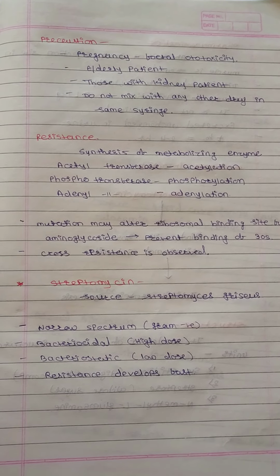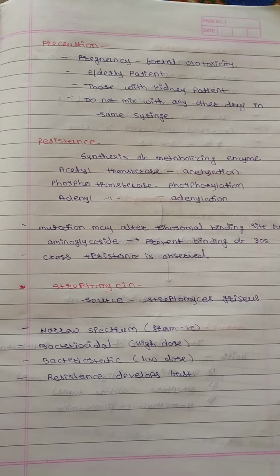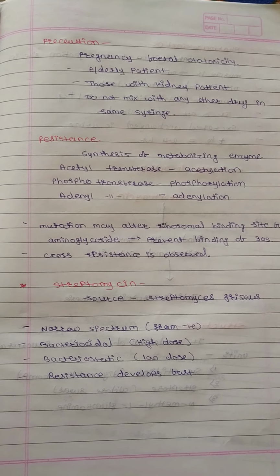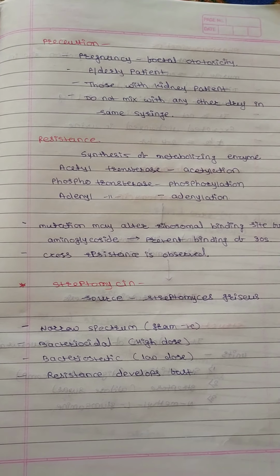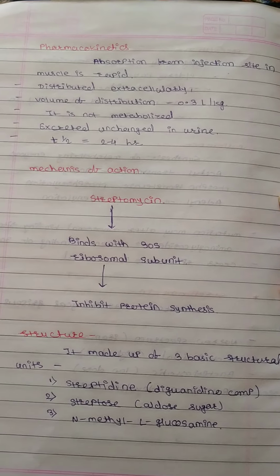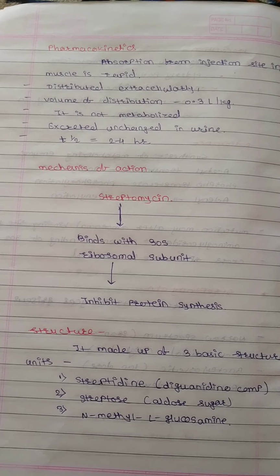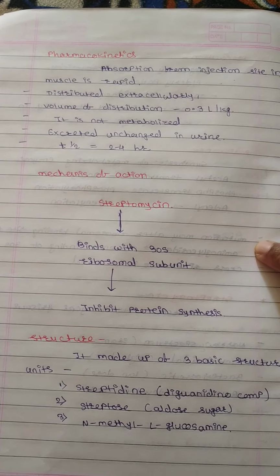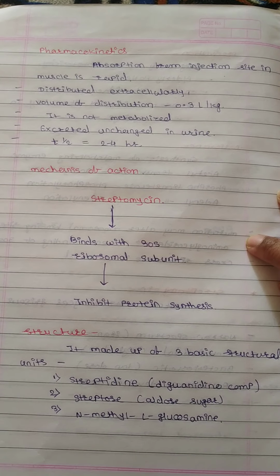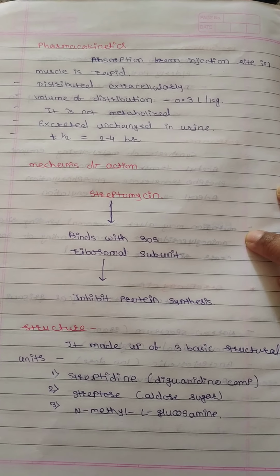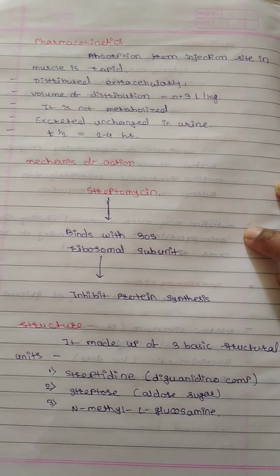First we see streptomycin. Source is Streptomyces griseus. It is narrow spectrum for gram-negative, bactericidal at high dose, bacteriostatic at low dose, and resistance develops fast. Next is the pharmacokinetics of streptomycin. It is absorbed rapidly from the intramuscular injection site and distributed extracellularly. Volume of distribution is 0.3 L per kg. It is not metabolized and is excreted unchanged in urine. Half-life is 2 to 4 hours.